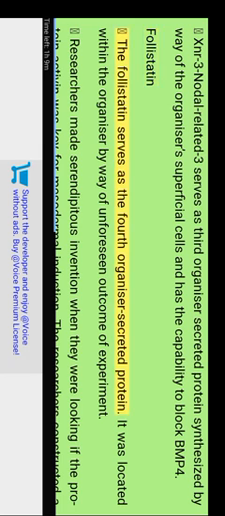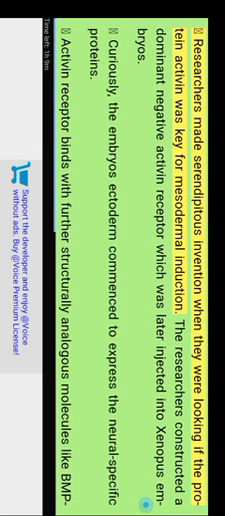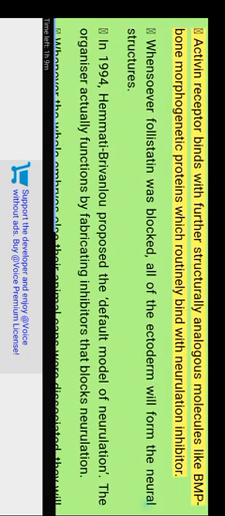Follistatin. The follistatin serves as the fourth organizer secreted protein. It was located within the organizer by way of an unforeseen outcome of an experiment. Researchers made a serendipitous discovery when they were investigating whether the protein activin was key for mesodermal induction. The researchers constructed a dominant negative activin receptor which was later injected into Xenopus embryos. Curiously, the embryo's ectoderm commenced to express neural specific proteins. Activin receptor binds with structurally analogous molecules like BMP, bone morphogenetic proteins, which routinely bind with a neuralization inhibitor. Whenever follistatin was blocked, all of the ectoderm would form neural structures.